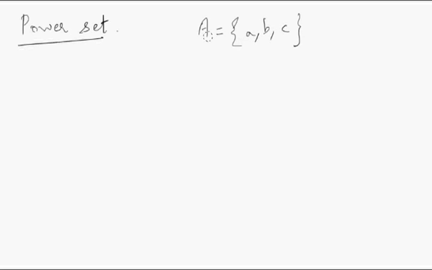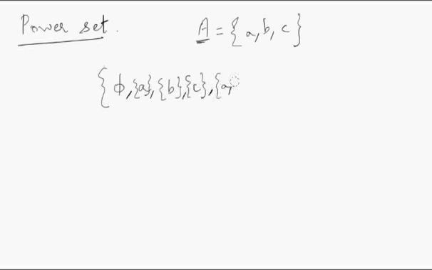First, the null set, the empty set, is also a subset of this set A. Then {a} alone is a set. Always enclose a set between curly braces. Then {b} is also a set, and {c} is also a set.